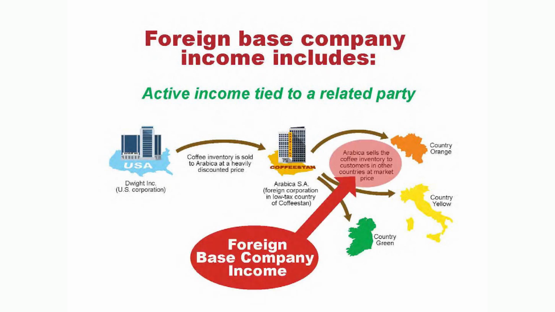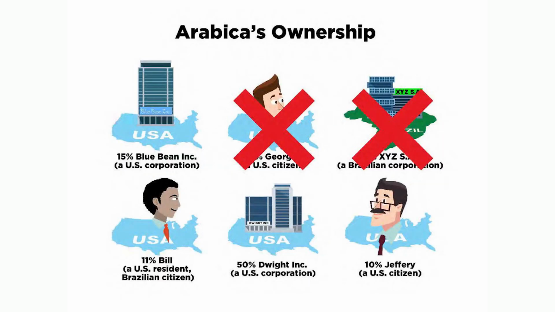In this particular case, let's take a look. So it becomes foreign-based company income. When they make these sales, they're going to draw some of that back to the shareholders. Who are those shareholders? Well, we have 15% for Blue Bean, 11% for Bill, 50% for Dwight, and 10% for Jeffrey.